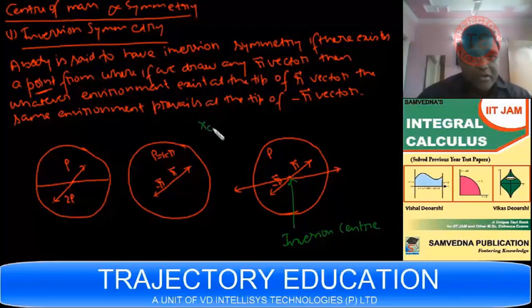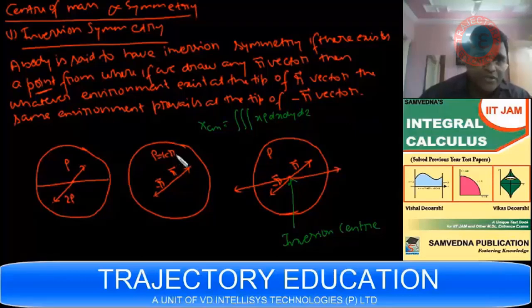See, we define the axiom as: when the body has got an inversion symmetry, rho will be an even function. You can see over here, here rho is constant, here rho is k times the square root of x square plus y square plus z square.